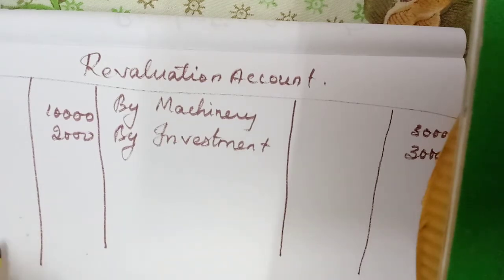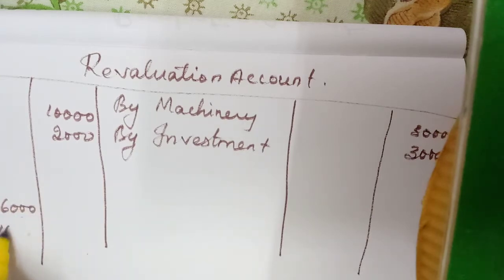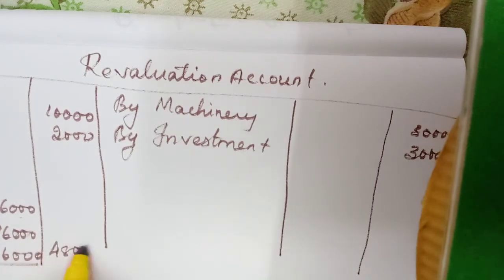Amount in the inner column we have to write. 16,000 each, 48,000. So total 60,000.